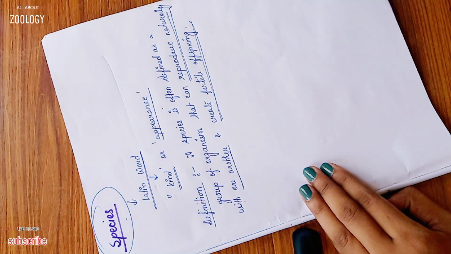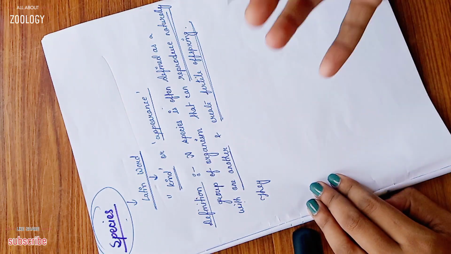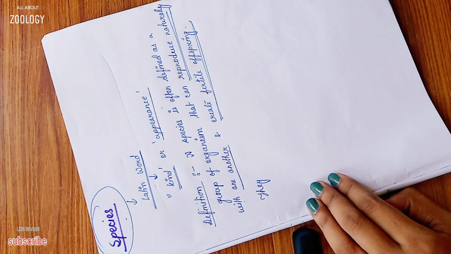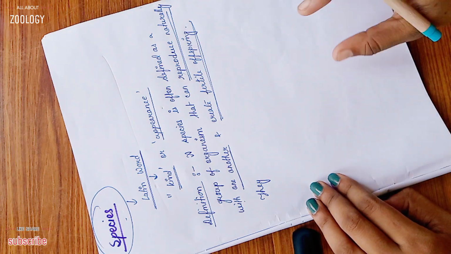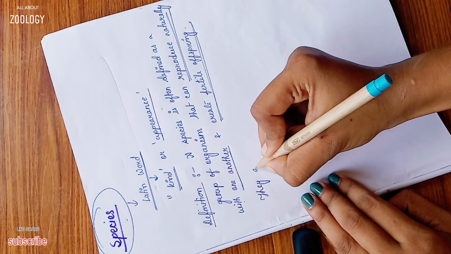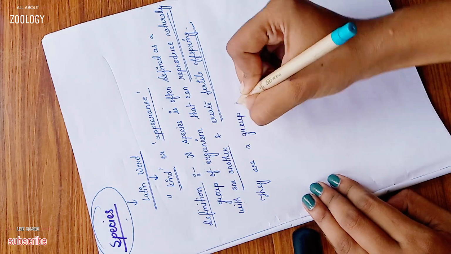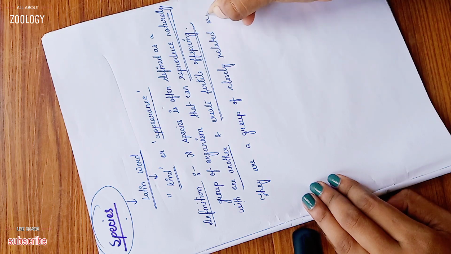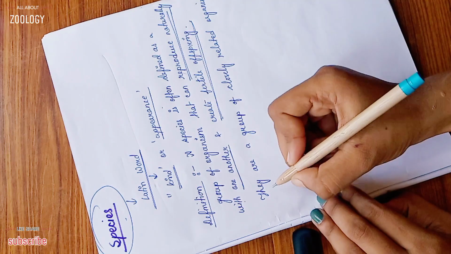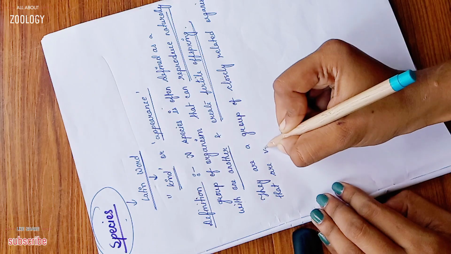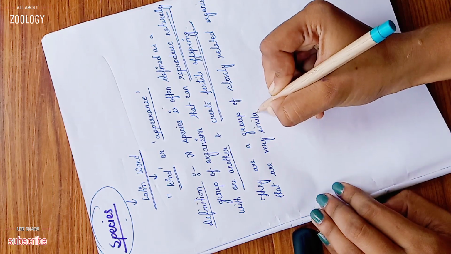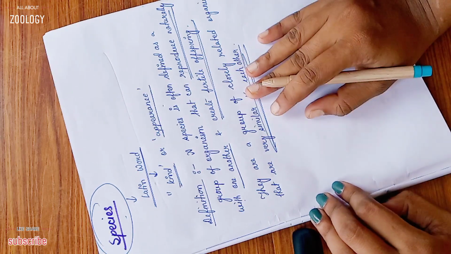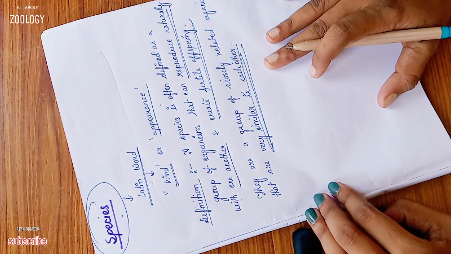They are a group of closely related organisms that are very similar to each other. So this is about species.